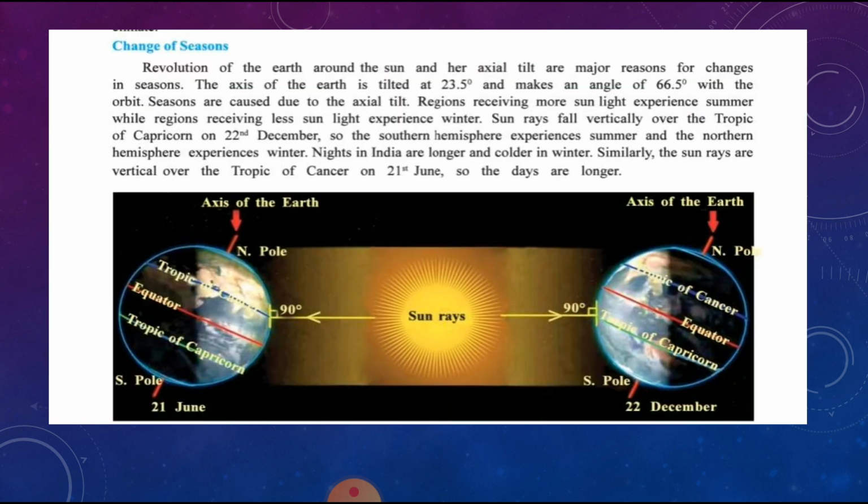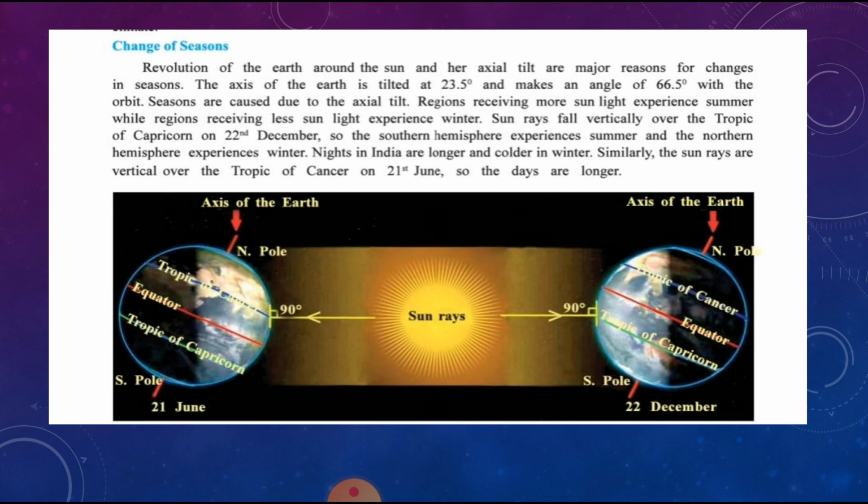Now we will see the change of seasons. The revolution of the earth around the sun and its axial tilt are major reasons for the changes. In this picture you can see how the changes of the season are formed, the changes in Indian climate.